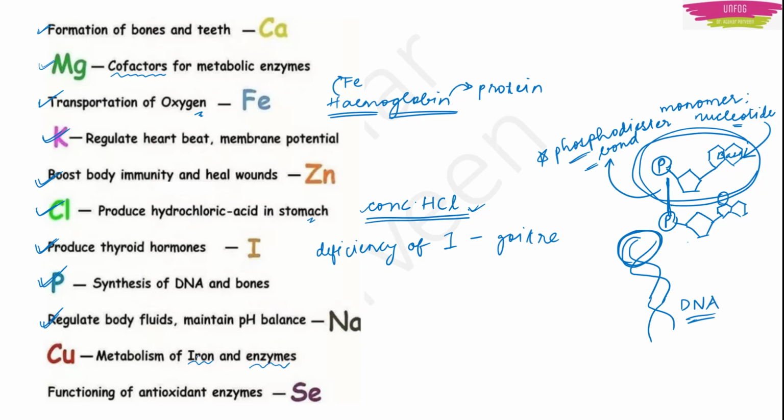We have iron present in hemoglobin, right? And we have iron that we take in through our food. It helps in the metabolism of iron and the enzymes. Next we have selenium. This selenium helps in the functioning of antioxidant enzymes.